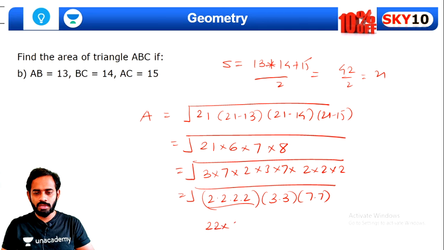So 7 3s are 21, 21 4s are 84. That is the correct answer. There is no doubt here. Okay, a very simple question, guys.